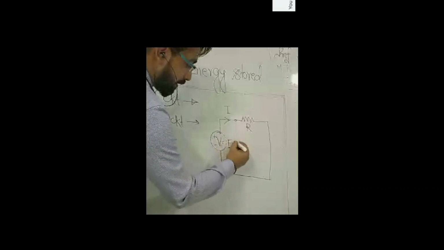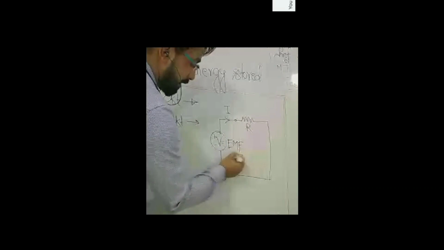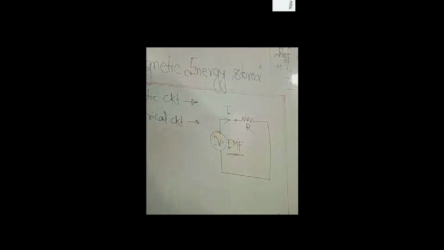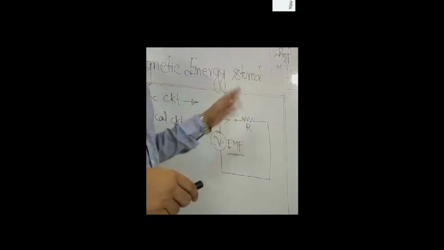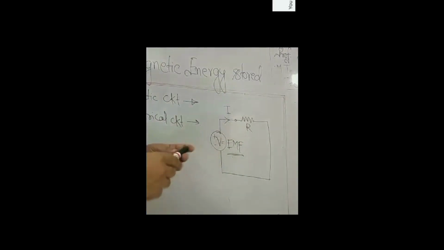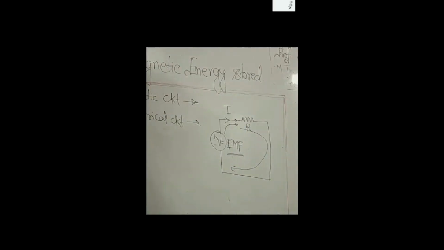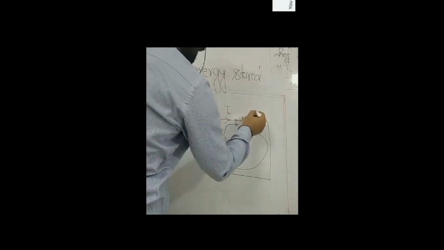Now voltage, which is also known as EMF, it means that it is electromotive force. It provides the energy for the electrons to move. That is the function of electromotive force. It is a driving energy, or it drives the electrons to flow in the circuit. When the electrons flow, it will constitute the flow of current. So until and unless there is an electromotive force, the current will not flow. Now, third parameter is the resistance. It is the property of the material.